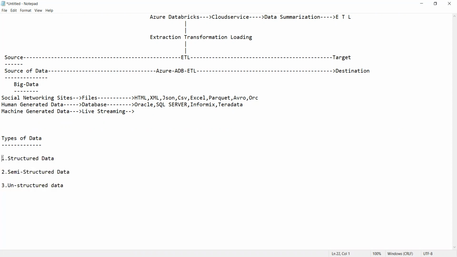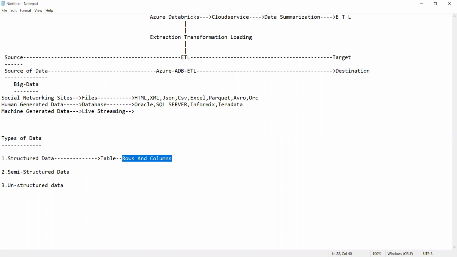So what do we mean by structured? Structured is where the data is recorded in the proper form of a table, in the form of rows and columns.